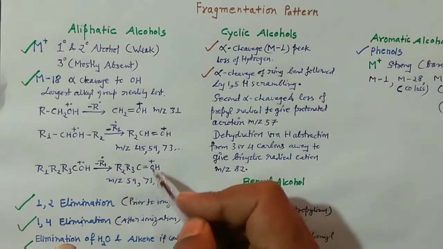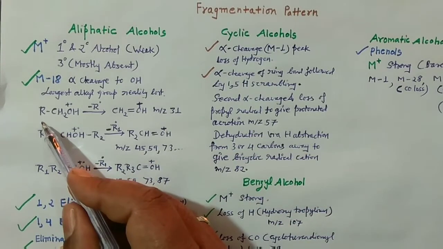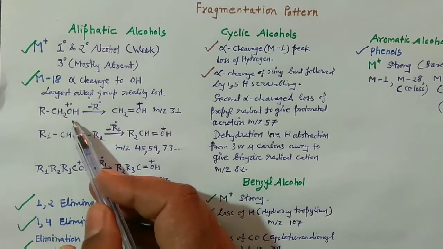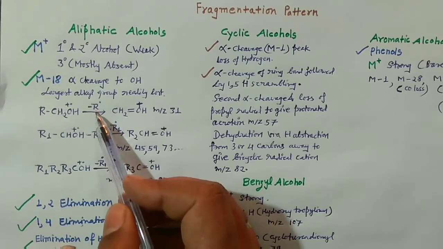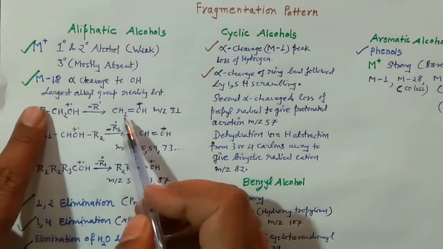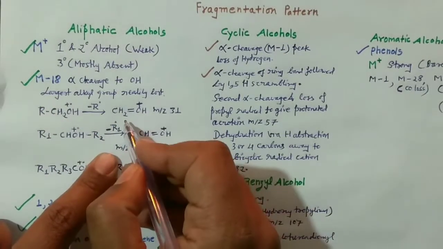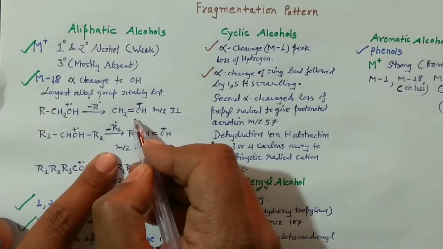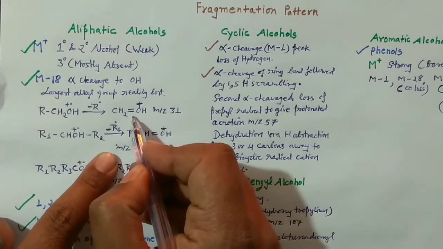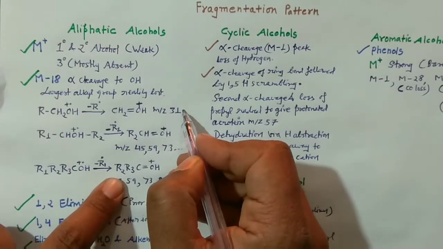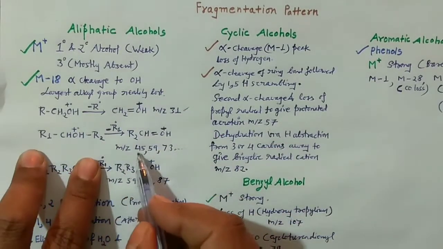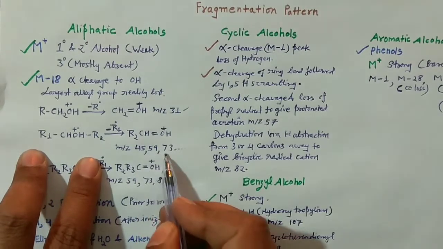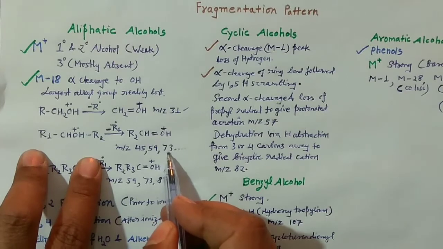Now this is something very important. Say if you have a primary alcohol, RCH2OH, right? If somehow this R is lost from here as a radical, then you are left with CH2=OH, and this is actually a very important ionization. In your examination, if the question is from the alcohol series, then definitely you should focus on this particular ion, and this will give you m/z 31 if the alcohol is primary. But if the alcohol is secondary, then you may have m/z of 45, 59, 73. With the help of an example, we'll see how we can make them.